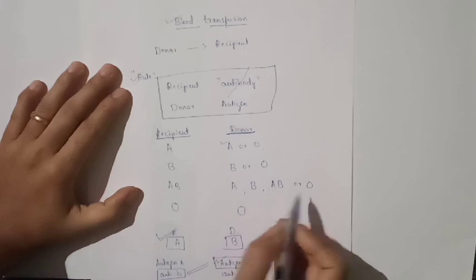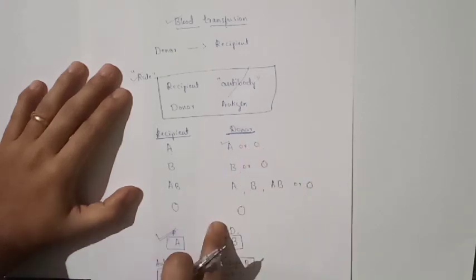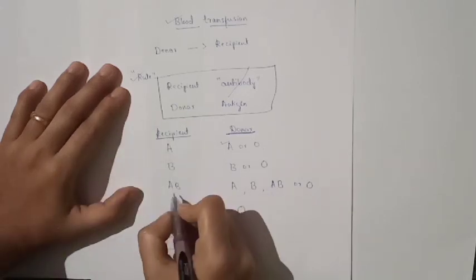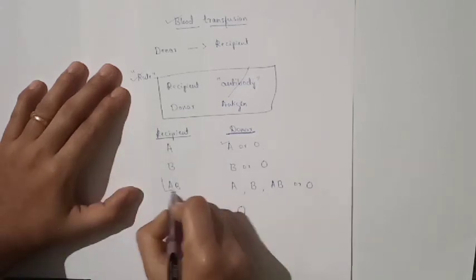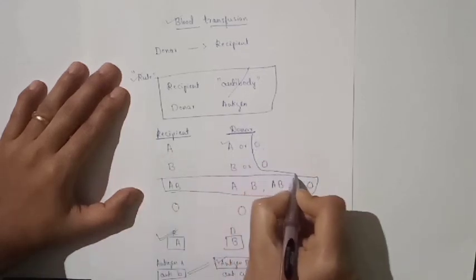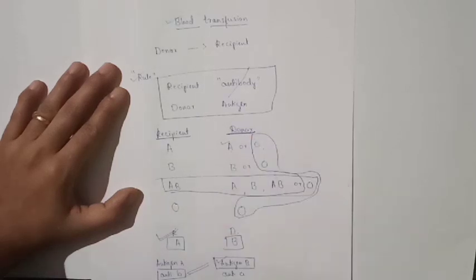So O is the universal donor. It can be donated to any blood group. And AB is the universal recipient. O is the universal donor and AB is the universal recipient.